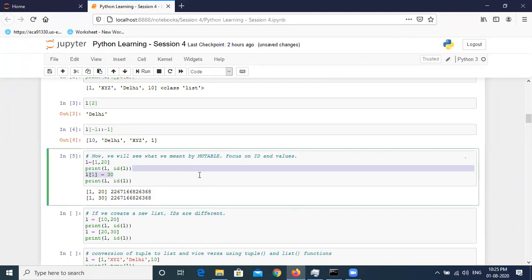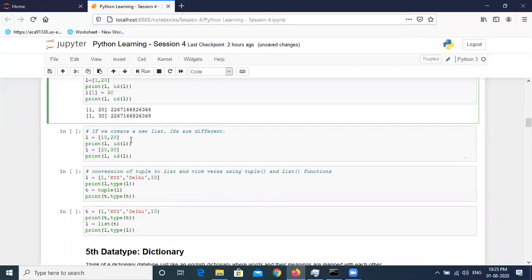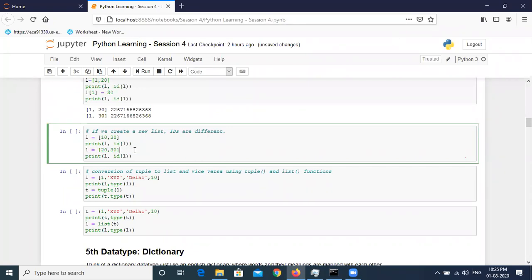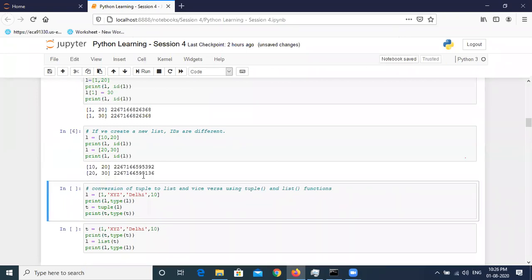So if you have understood this example, if we create a new list, what we did here was assign a value to the existing list. But if I create a new list, like L is equal to 10 comma 20, and then I print it, and again I am creating a new list, or maybe overwriting it, with new values 20 comma 30, it will again create the variable L and assign it to a new memory allocation, a new address. You can see the IDs are different.